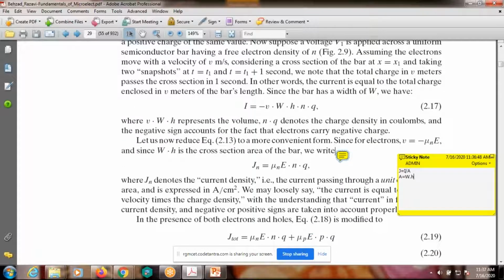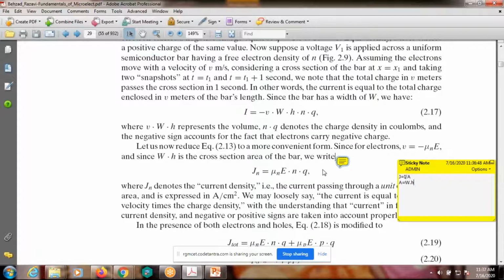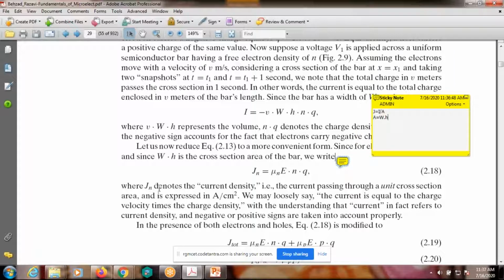Jn, with the suffix n, is related to the electron, where Jn denotes the current density, that is the current passing through a unit cross section area, and is expressed in ampere per centimeter square.